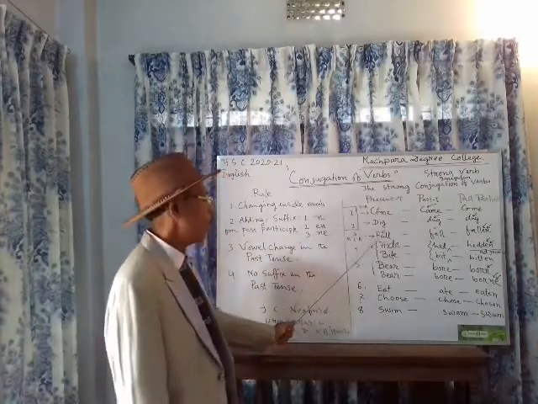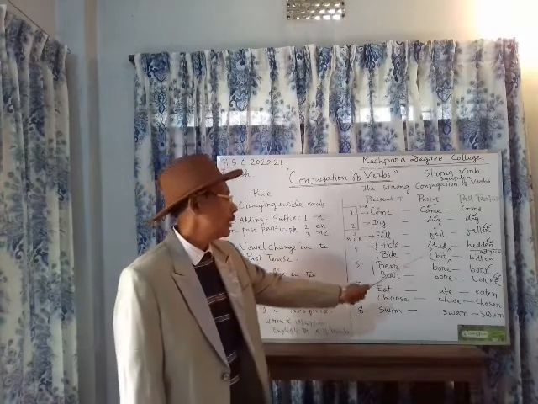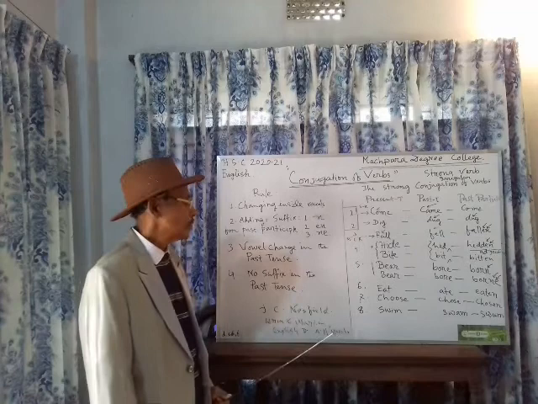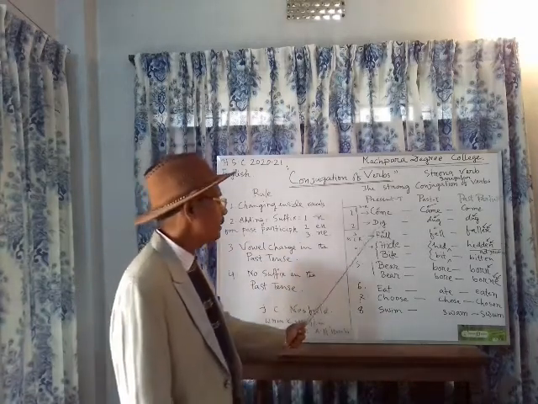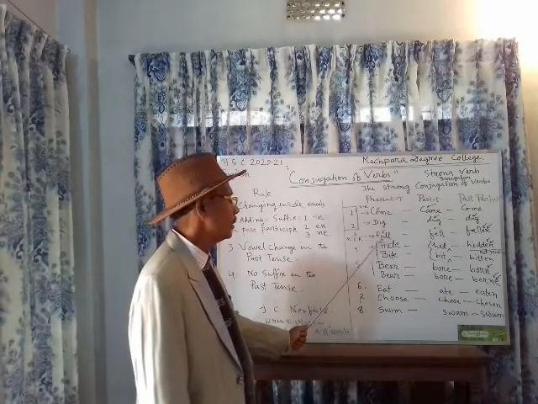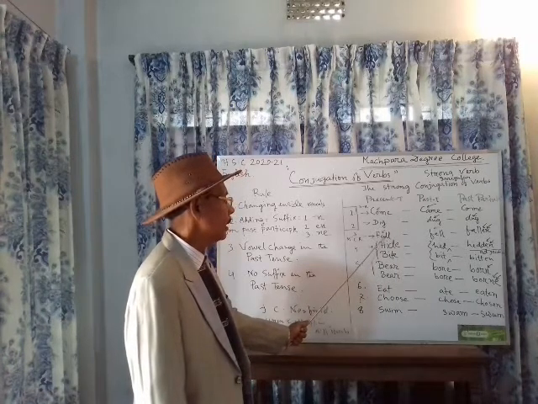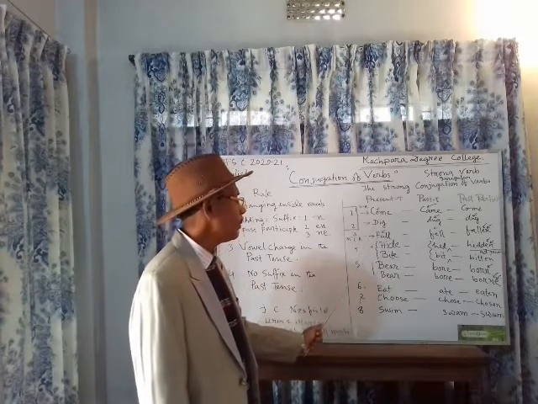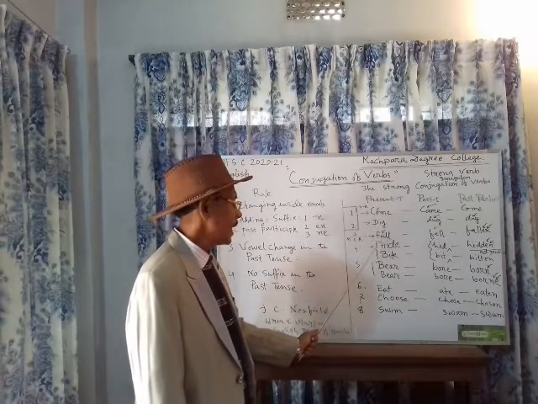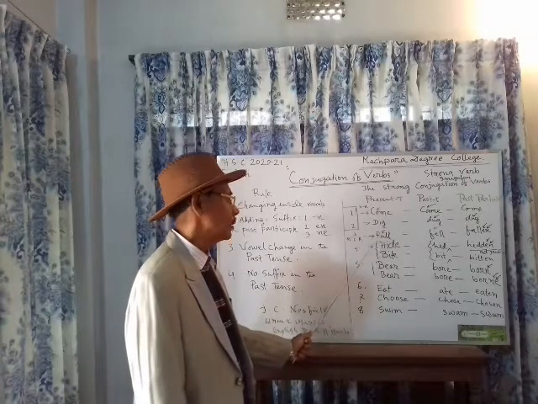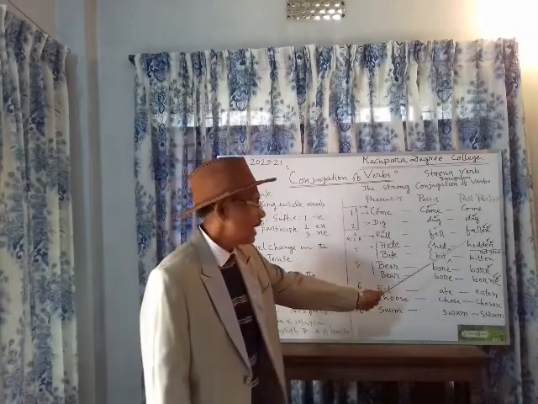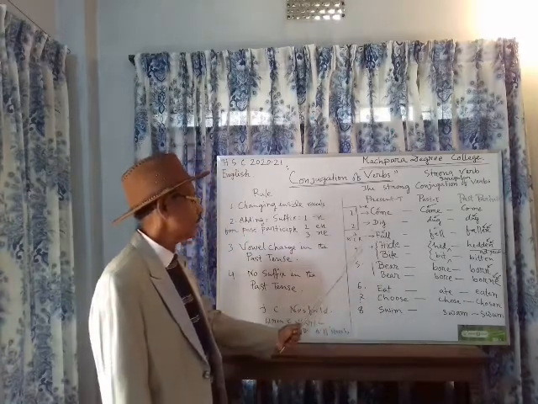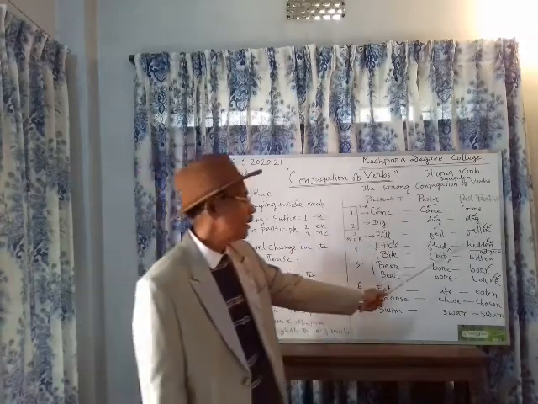Number 3: fall, fell, fallen. In these three words, the first verb is fall, F-A-L-L. Next, for the past tense, we use E instead of A. We just changed the vowel. For the past participle, we add a suffix to the present form of the verb: fallen, en.